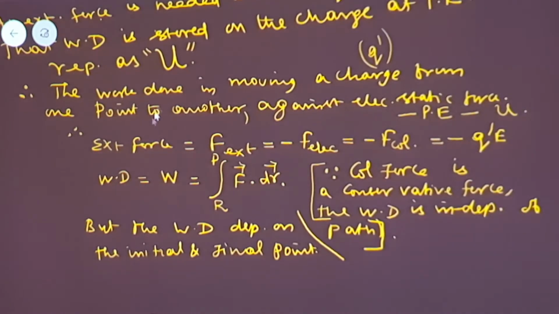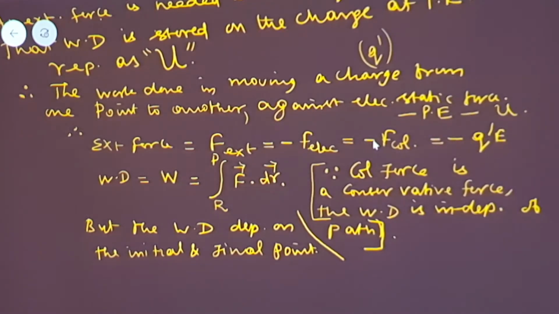For doing this work, external force is necessary. The external forces we can state as F external, which may be equal to or greater than the Coulomb force or the electrostatic force. So I am writing it as F electro or F Coulomb. Since it is repulsive, I am representing it as minus.